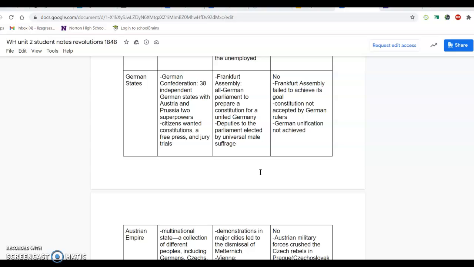Because remember, Austria was put in charge of the German Confederation during the Congress of Vienna. So it's really about trying to make a German Germany, not an Austrian Germany. And they want to have that universal male suffrage. So what happens is Germany does not unite. The Frankfurt Assembly is disbanded. There's no constitution, and German unification is not achieved.